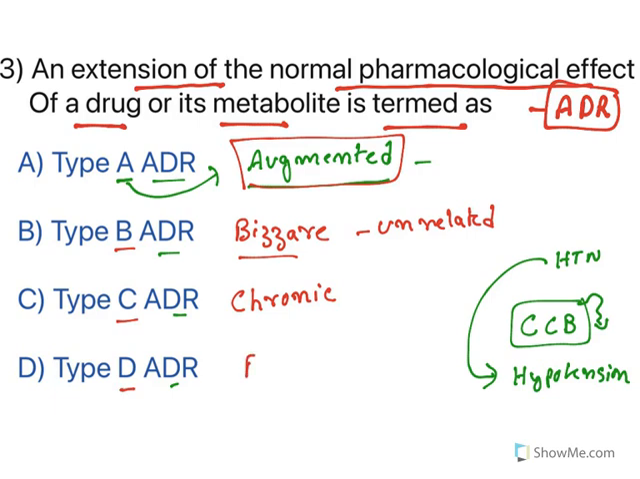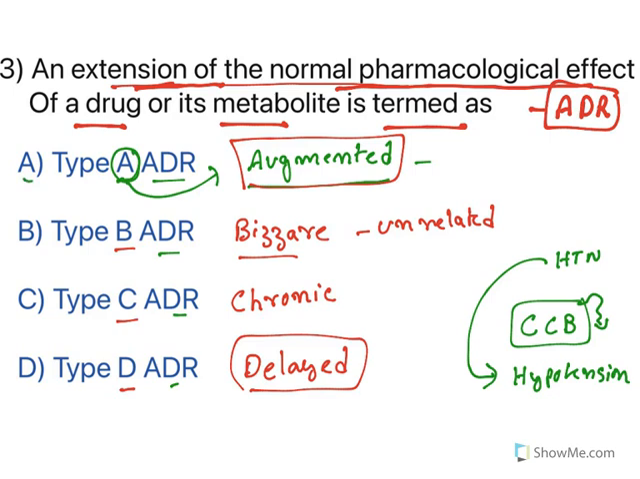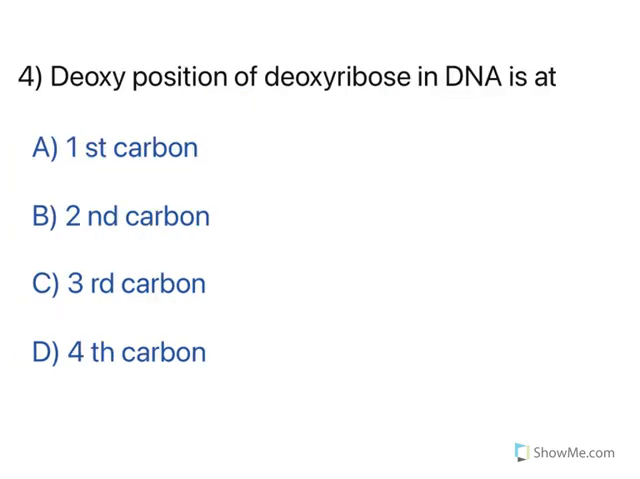Now D is delayed. Certain drugs people take at a particular time, and after a long time of the drug, there may be some side effects. They are known as delayed adverse drug reactions. Now the question asks, extension of normal pharmacological effects, that relates to augmented. So option A is correct here. Moving to the next one.